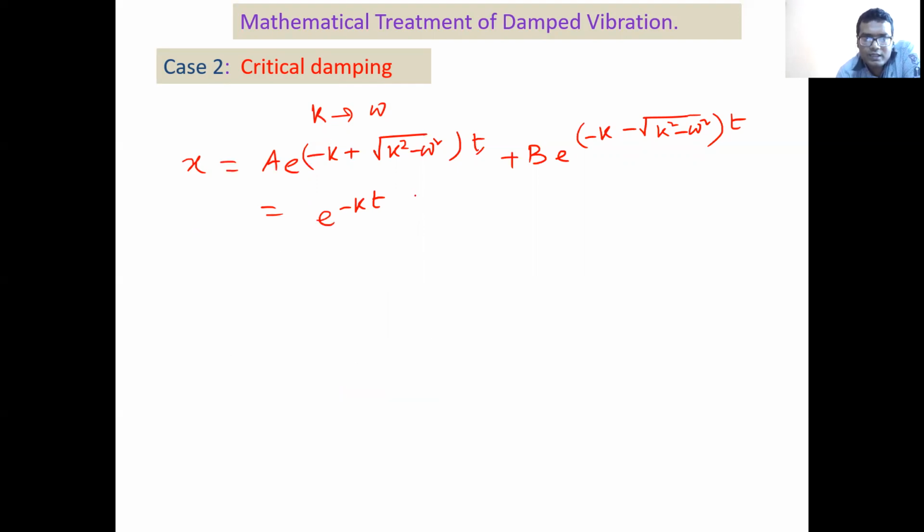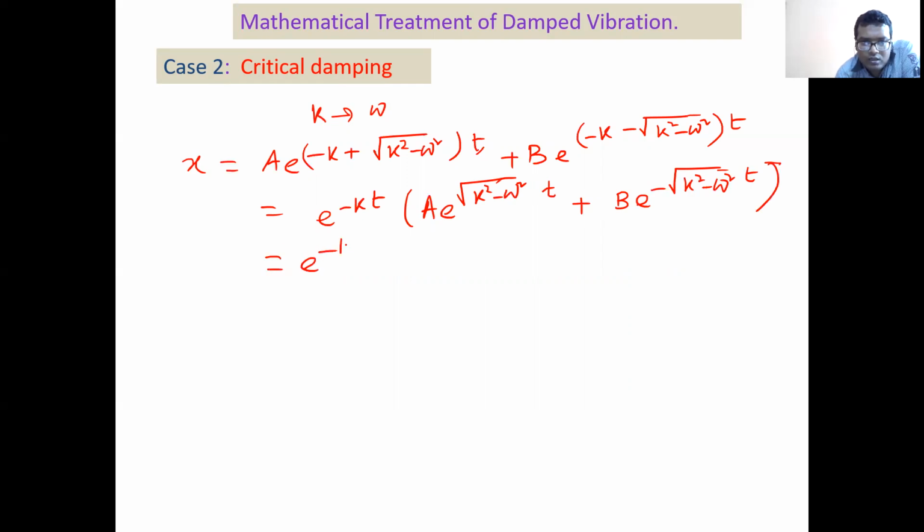So it becomes A e to the power root over K square minus omega square into T, plus B e to the power minus root over K square minus omega square into T.